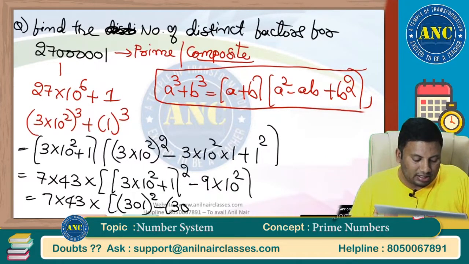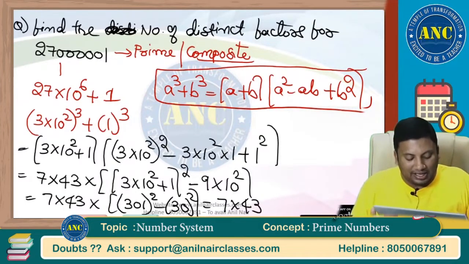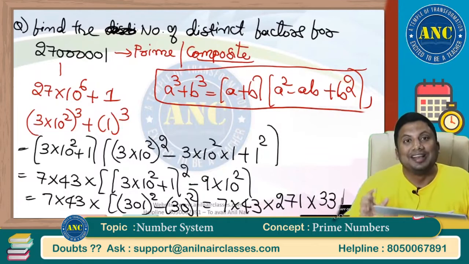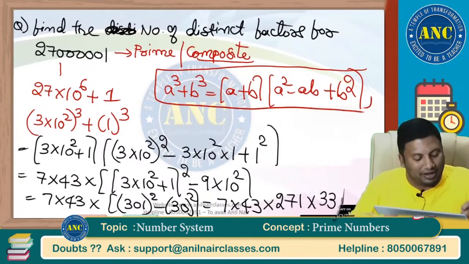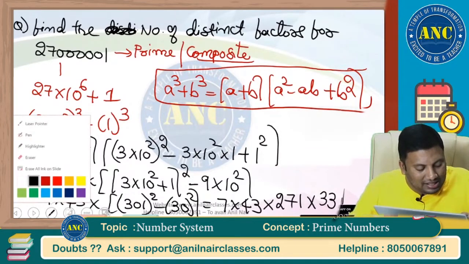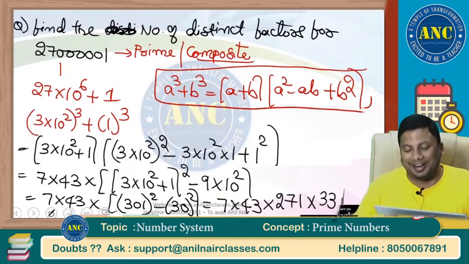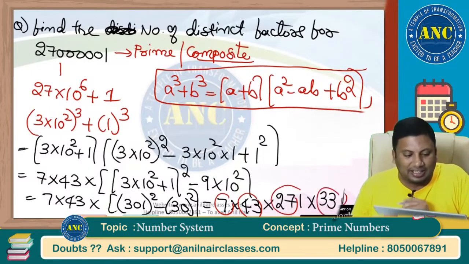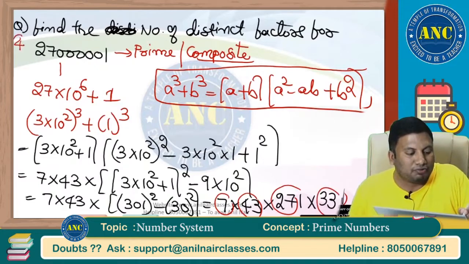Minus 90, it is 30 whole square. So these 7 into 43, 301, my A square minus B square. So these 271 and next it is 331. 27 followed by 5 zeros ending with 1 is a product of 4 prime factors: 7, 43, 271, 331. The answer for this question is 4.